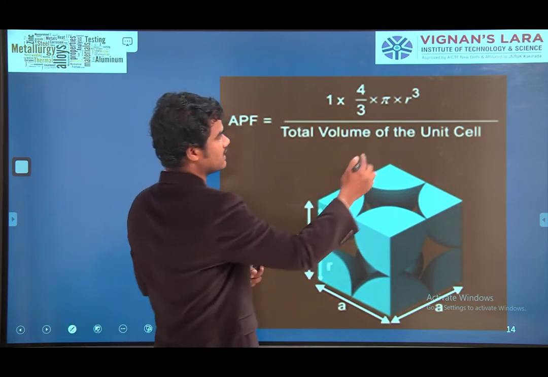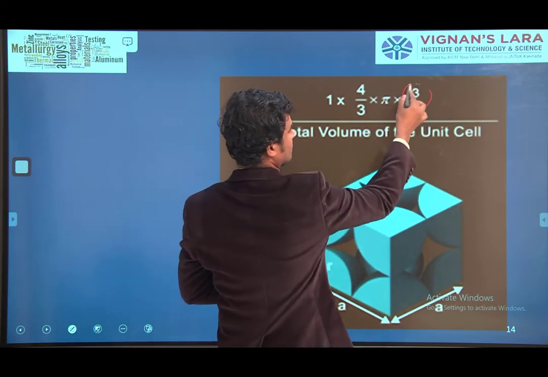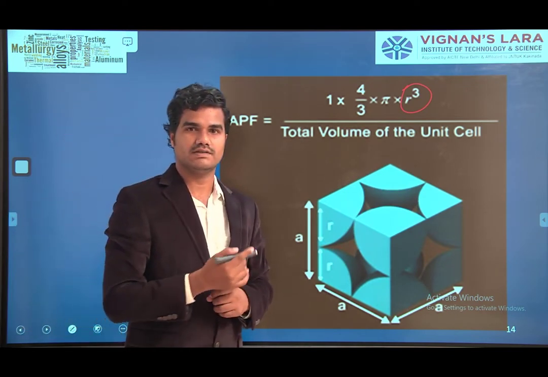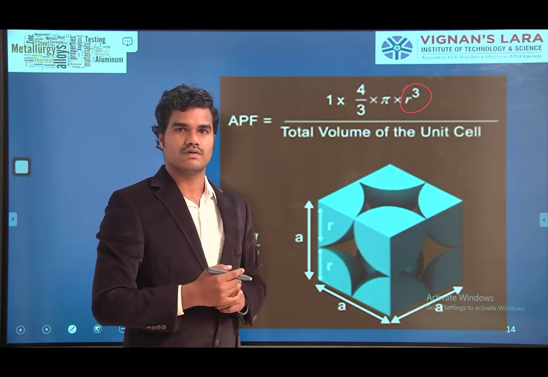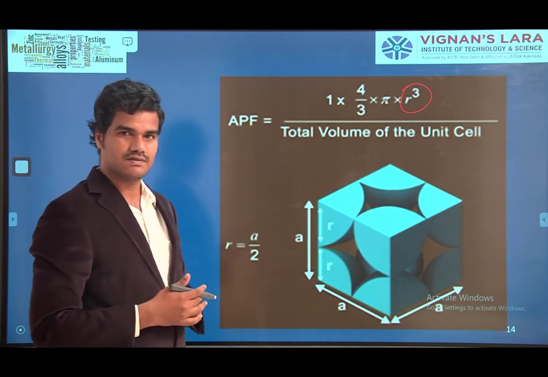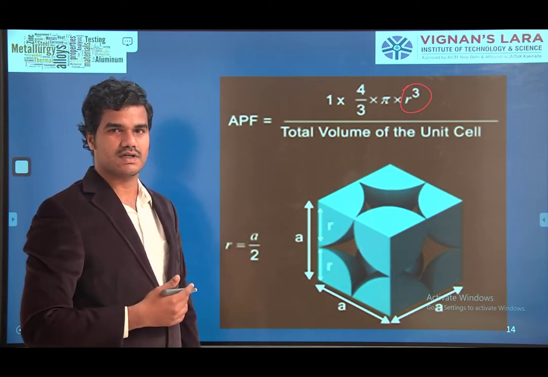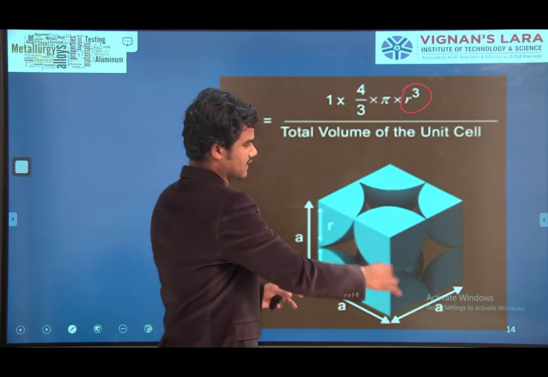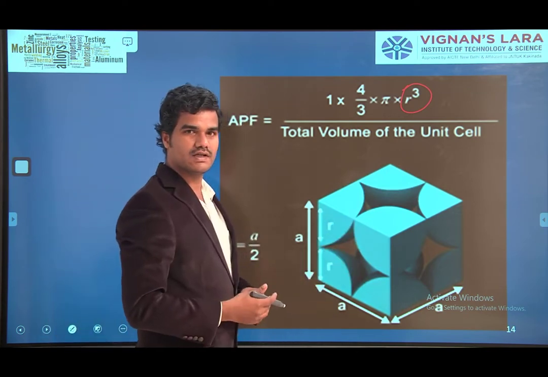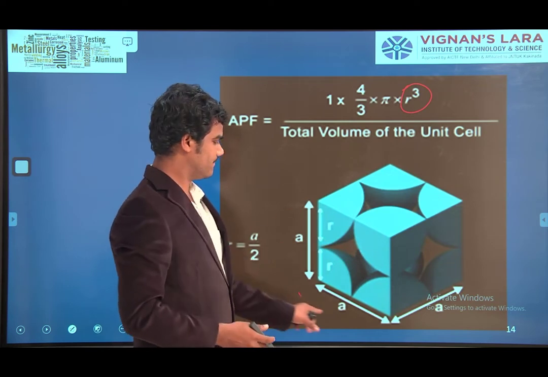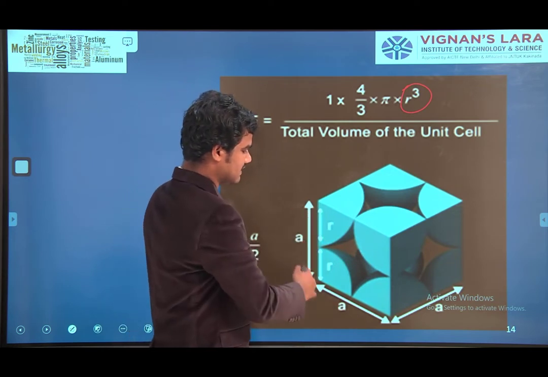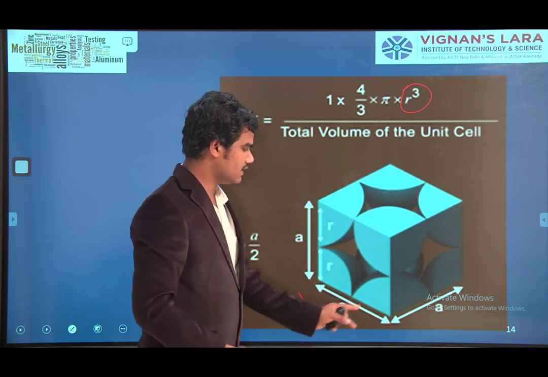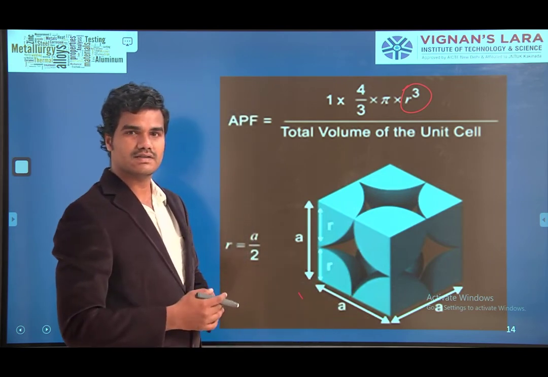Here R is there. What is the radius of atom you have to calculate? In a simple cubic structure, what is the radius of the atom? This is a unit cell. In this unit cell, edge length is A. This edge length is A. As it is a cube, all the sides are the same, A. Radius of atom is R.